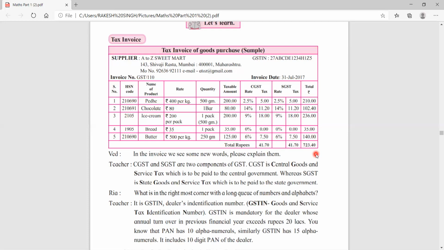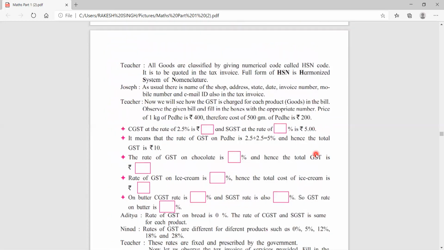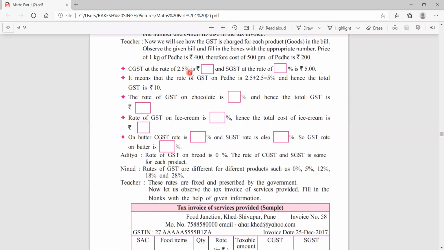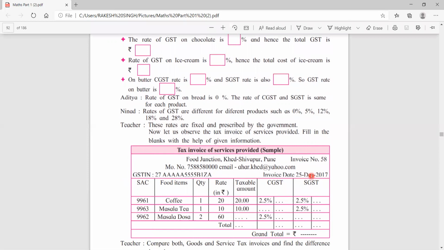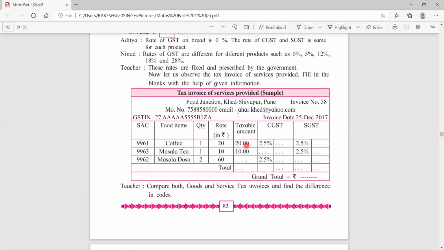Then on page number 83, some blanks are given. Just fill in this activity. It's very simple, I will tell you. See, the first one, CGST at the rate of 2.5% is how many rupees? From that table you write it down. SGST, what is the rate? It is the same. So this way you should fill these boxes. This is one activity. Below that, one table is given which indicates the tax invoice of a service provided. Just a sample copy of this. So fill this also, the taxable amount.